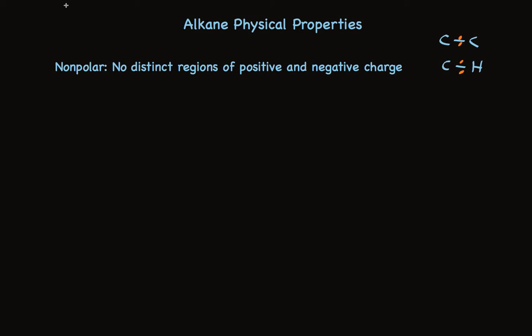They're not shifted in one direction or the other, and therefore there are no regions of excess electron density, which would be negative charge, or deficiency in electrons, which would make positive charge. So because the atoms in alkanes all have essentially identical electronegativities, the electron pairs in the bonds are all shared equally, and there's no uneven distribution of electron density to cause negative and positive charges. So alkanes are nonpolar because all the atoms have about the same electronegativity.